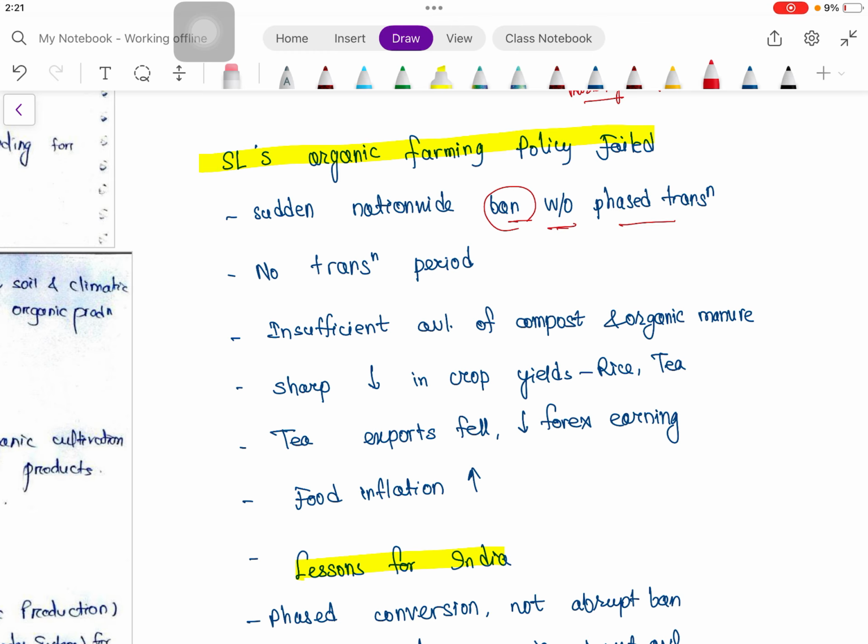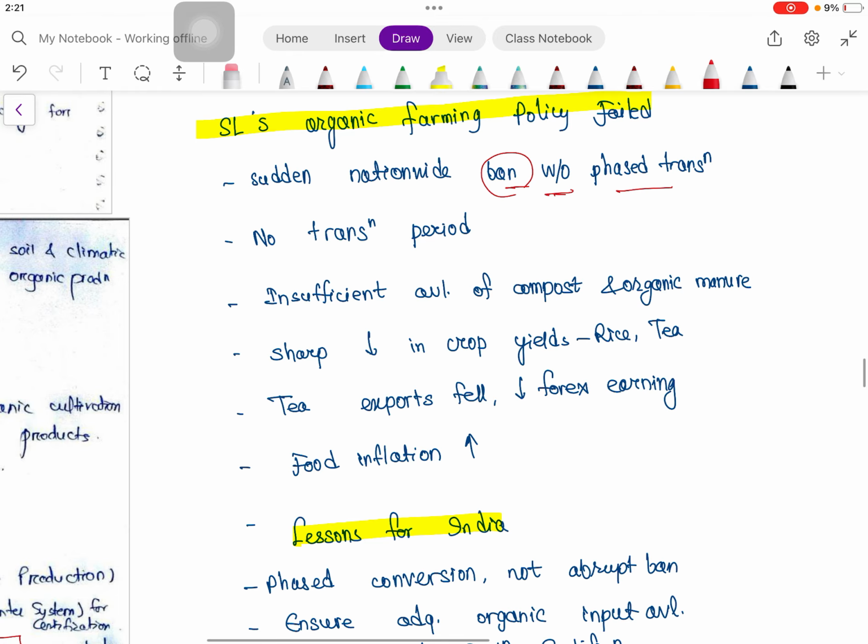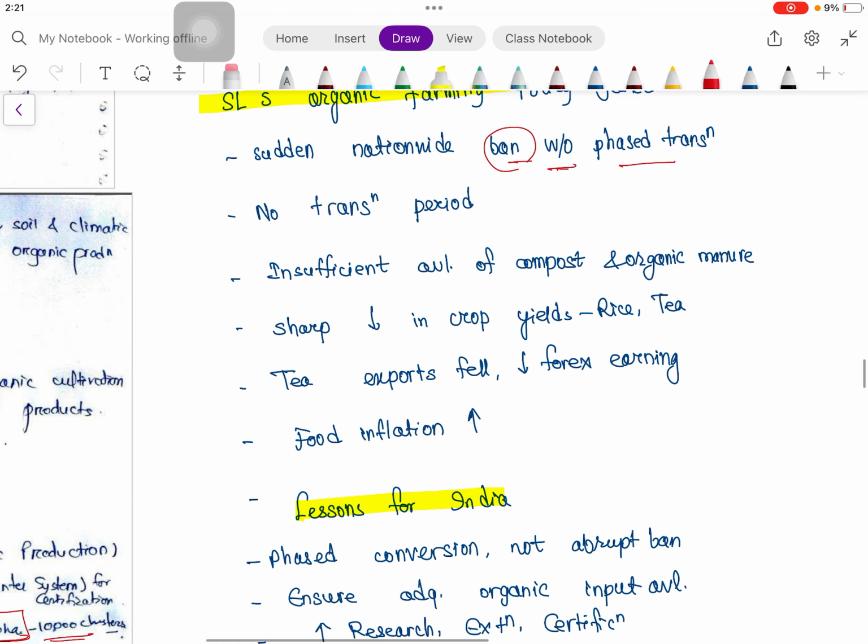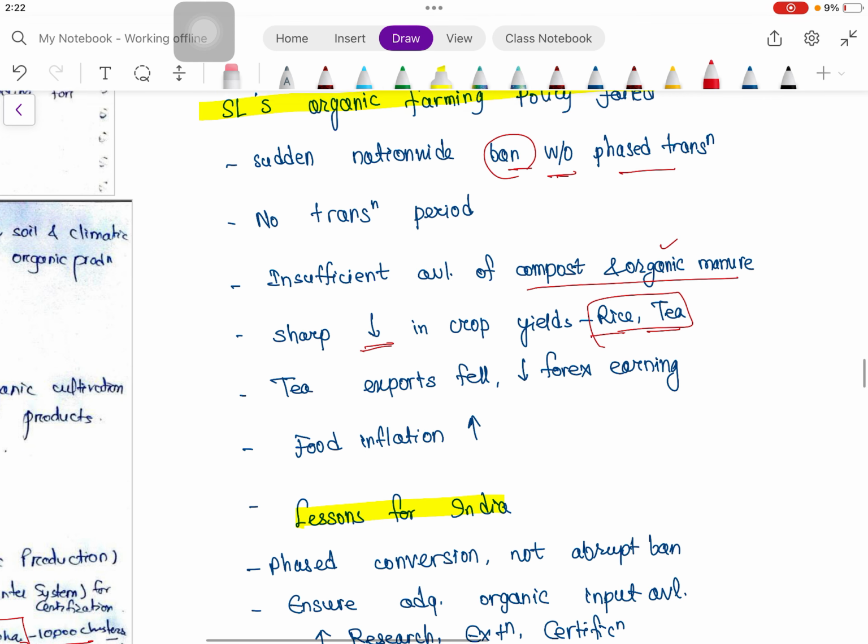We have to feed the whole population, so a phased transition should be there, and no transition period was there, and there was insufficient availability of compost and organic manure, as we have already discussed. Then there was a sharp decrease in crop yield, as there was a sudden nationwide ban. Then rice and tea, these are the main agricultural products of Sri Lanka.